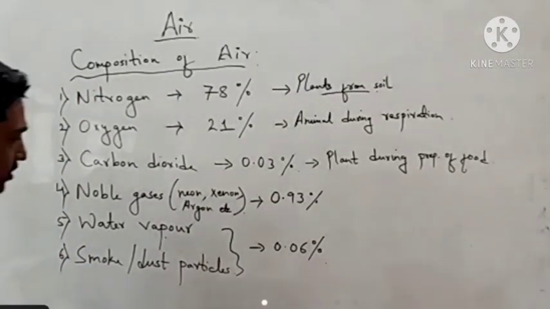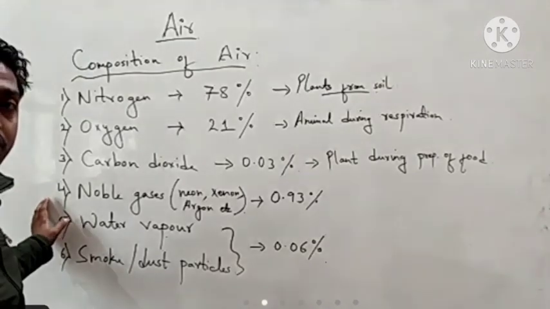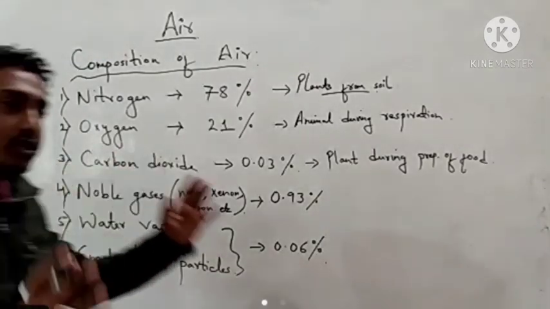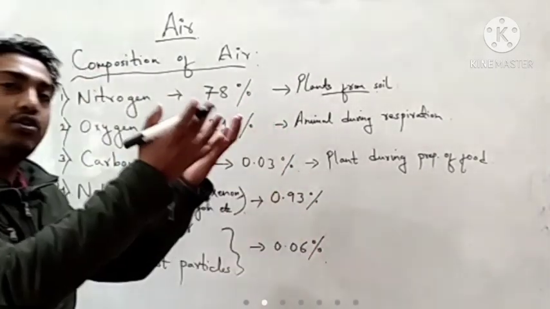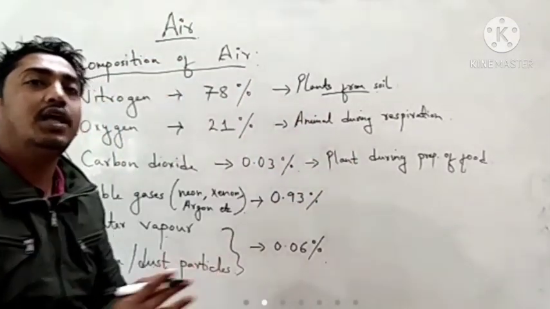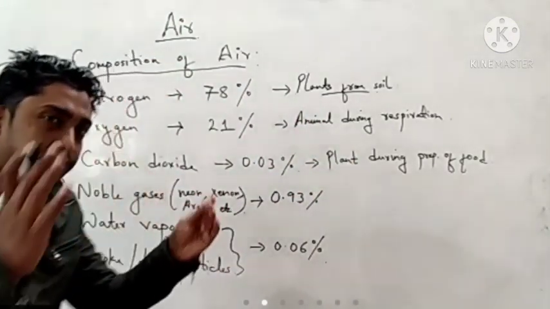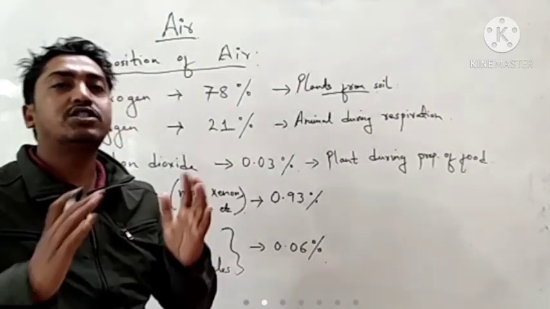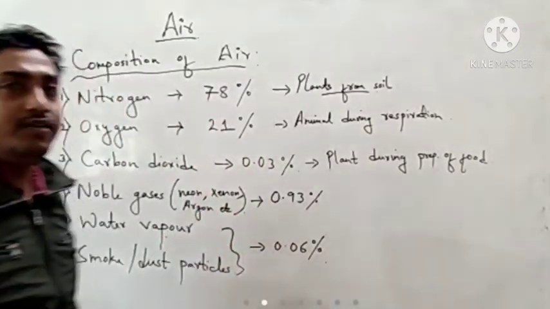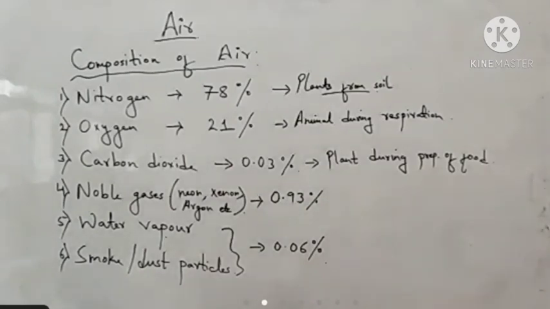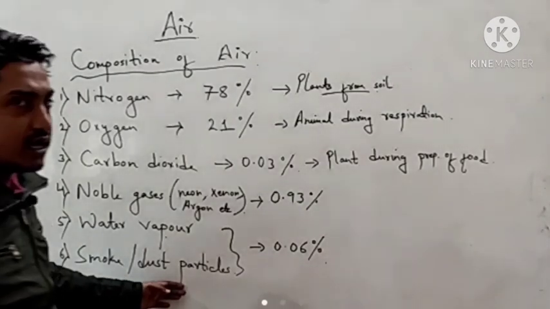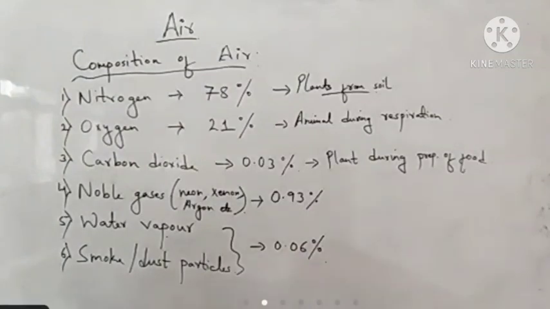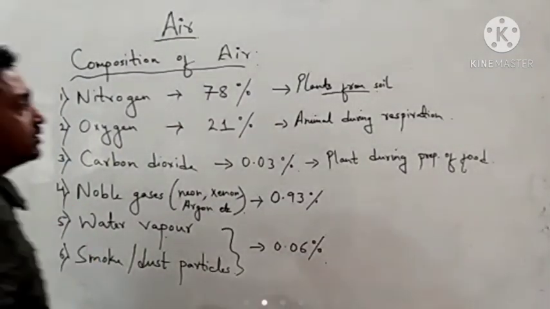Water vapor is very much important, because if you don't have water vapor present in the air, few things can't be done. As for example, during evaporation, this water vapor gets accumulated in the air when it becomes light, and further accumulation causes clouds, which later fall down as rainfall or precipitation. And smoke and dust particles are the pollutants present on the surface of the earth, in a very light amount.